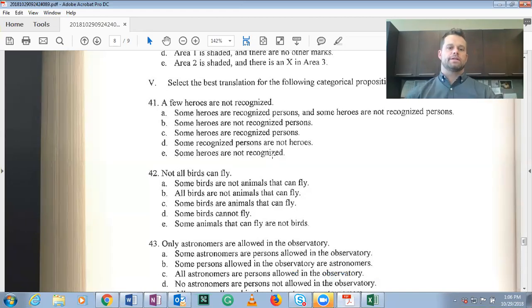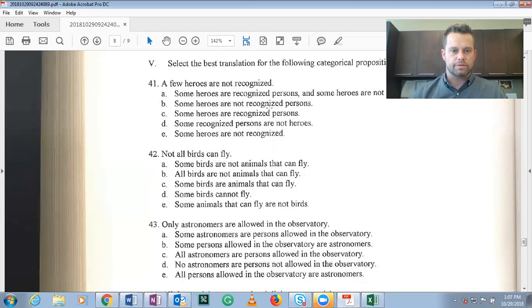Correct. The problem with that is that there is no noun group in the predicate class. Every class has to have a group of entities that exist that are nouns. Just think of it that way. You need nouns on both sides. So really what this is saying is some heroes are not recognized persons. Or you could say some heroes are not recognized people, or some heroes are not people who are recognized. Any of those would count. So the answer choice there is B.